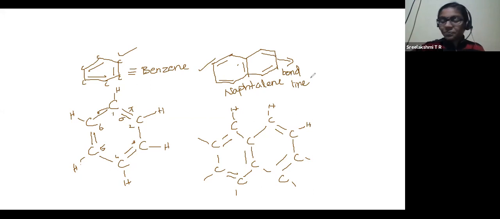Now I am writing C, C, C, C, C, and C. For each carbon atom, I have 1, 2, 3, 4, 5.